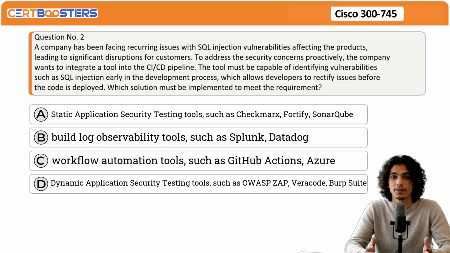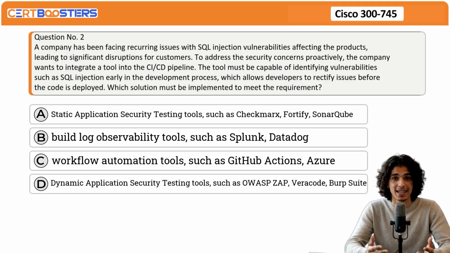Question number 2. A company has been facing recurring issues with SQL injection vulnerabilities affecting the products, leading to significant disruptions for customers. To address the security concerns proactively, the company wants to integrate a tool into the CI/CD pipeline. The tool must be capable of identifying vulnerabilities, such as SQL injection, early in the development process, which allows developers to rectify issues before the code is deployed. Which solution must be implemented to meet the requirement?